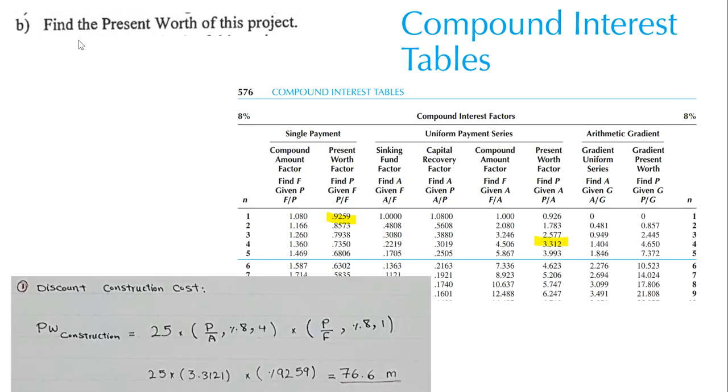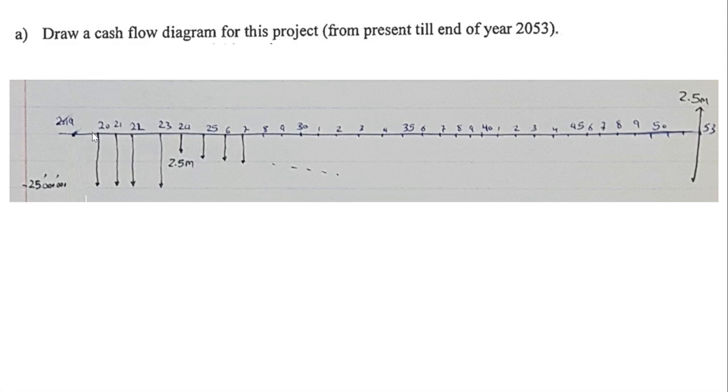So here it asks us to calculate the present worth of the project. If you want to calculate the present worth of the project, it's better to consider it like this. So he wants to know all this value and all this cost in the time of 2019. So we have to calculate all of them at their time, and after that, take it back to 2019. For example, in the first part, our expenses would be the construction expenses, after that, the operation and maintenance expenses, and at the end, the salvage value.